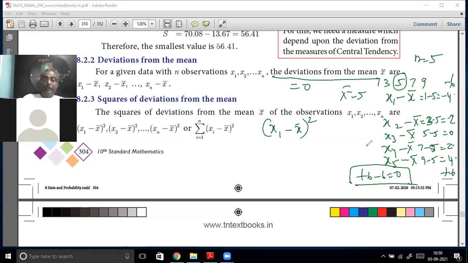Now what we are saying here is, don't take the sum of the deviations. Take the sum of the squares of the deviations. That means minus 4 squared plus minus 2 squared plus 0 squared plus 2 squared plus 4 squared. That's what is being asked.